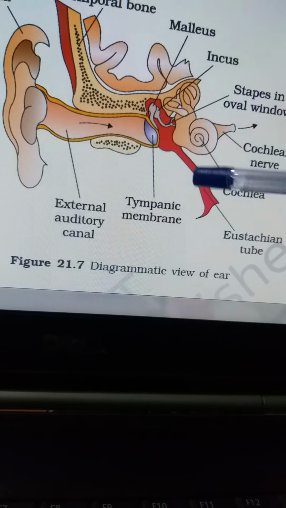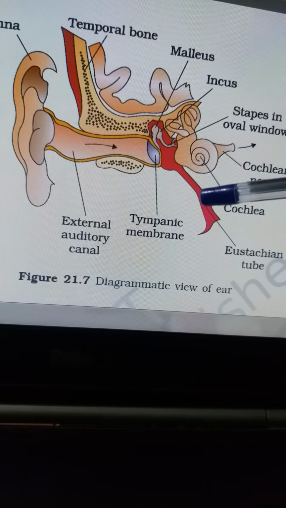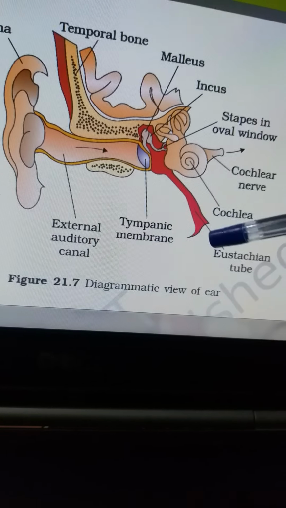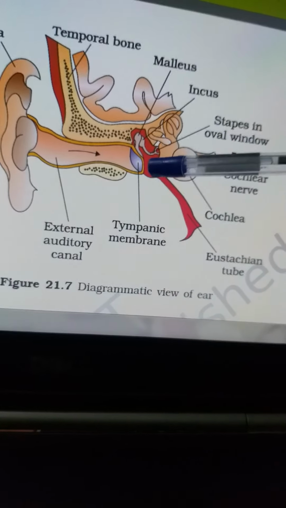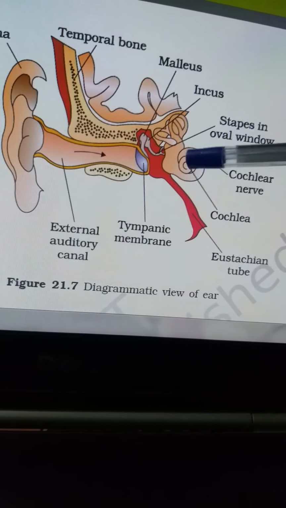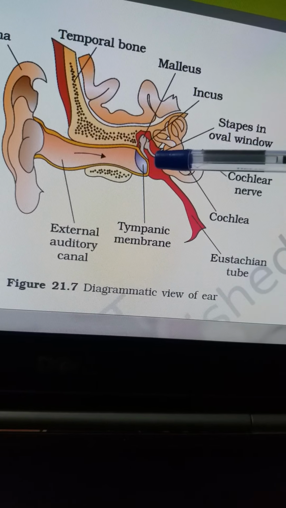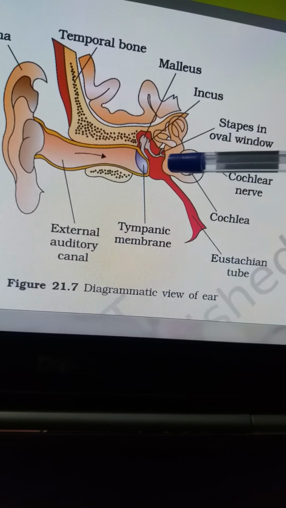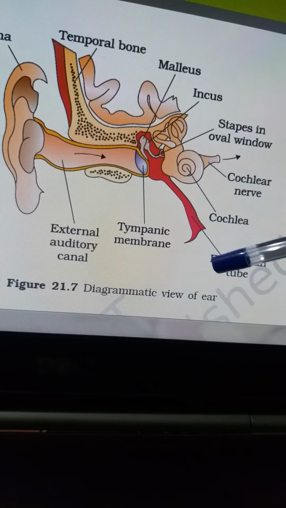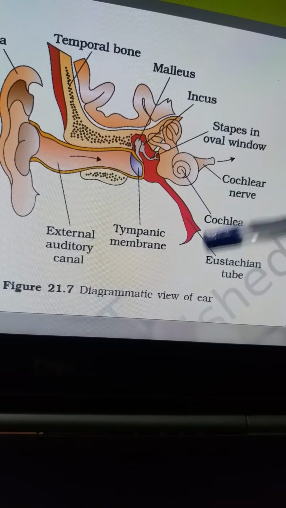Now here you find a red colored tube, the eustachian tube, which controls the pressure of the internal air. Sometimes if you put in eardrops, you get the taste, because it connects the middle ear to the throat and maintains the pressure here.